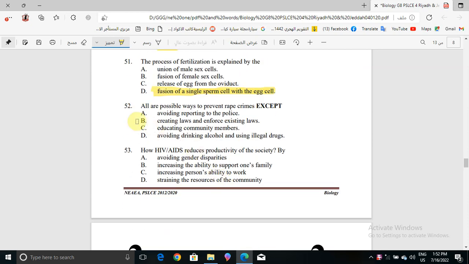Now question number 52. All are possible ways to prevent rape crimes except one. Here we have: avoiding reporting to the police, creating laws and enforcing existing laws, educating community members, avoiding drinking alcohol and using illegal drugs. So the exception will be avoiding reporting to the police. Why? Because it says avoiding, he doesn't want to go and report to the police. So that means this thing is not good.